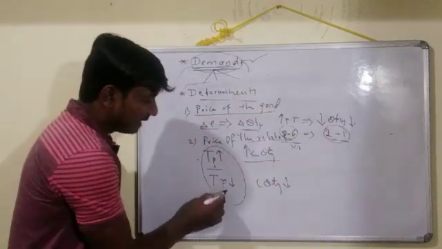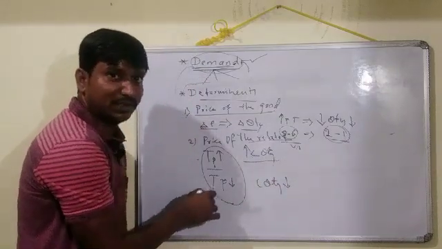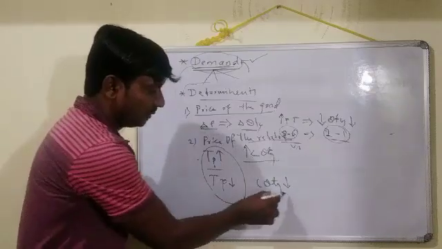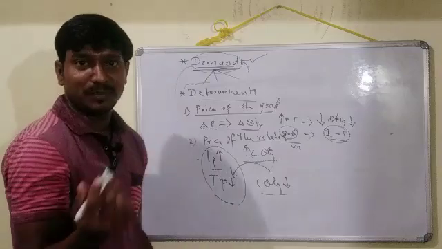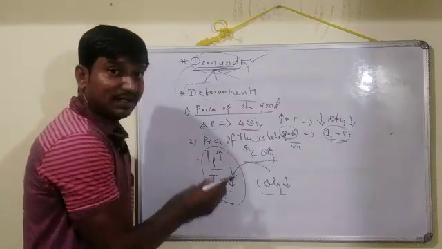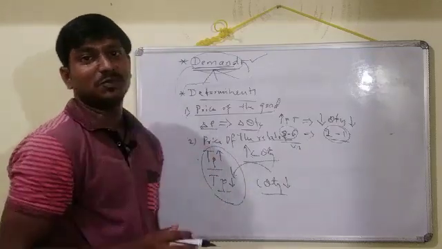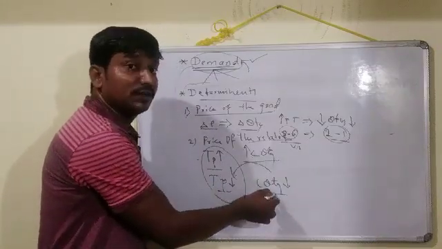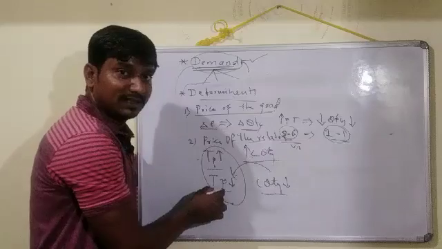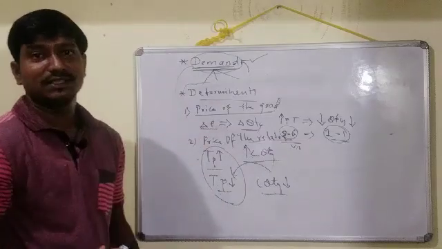Why? Because as the price of tea decreases, immediately those who were consuming more coffee may shift to tea itself. Why? Because we are price sensitive. Reduction in the price attracts more consumers to consume that commodity. So as the price of tea decreases, the quantity of coffee decreases, and the customers for tea mostly increase.